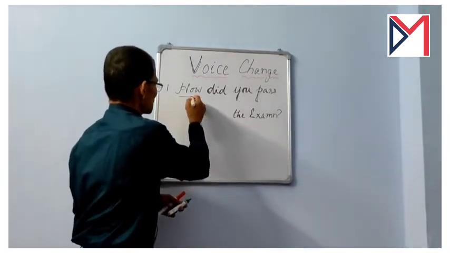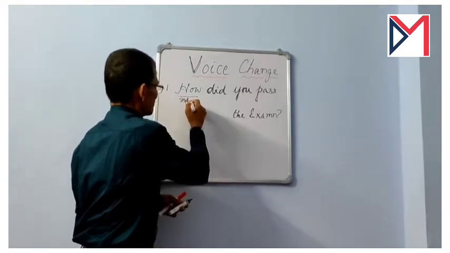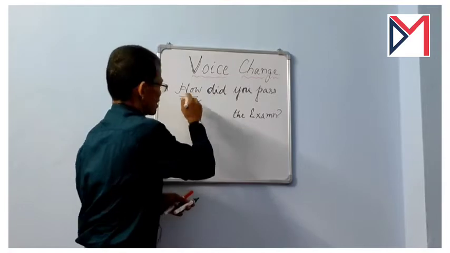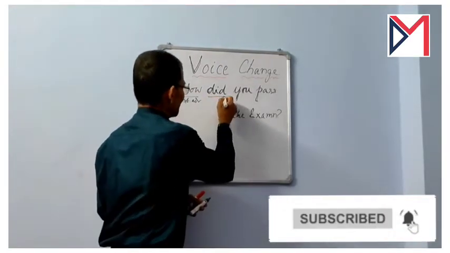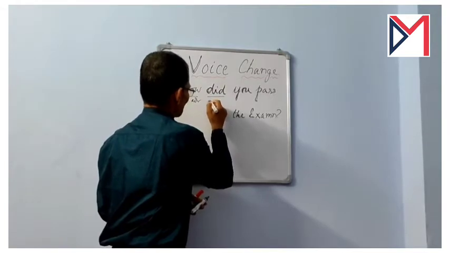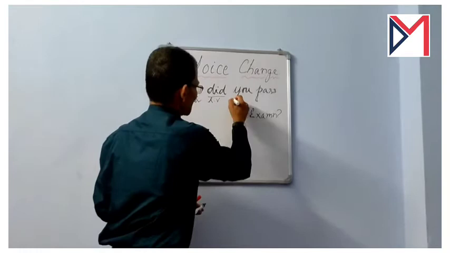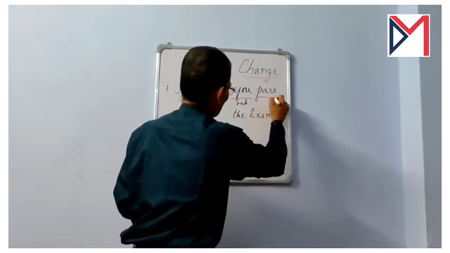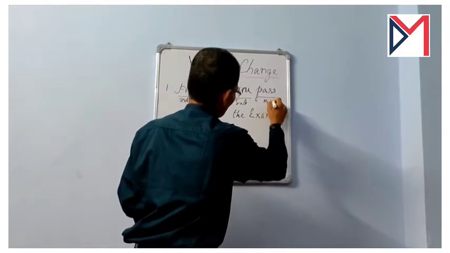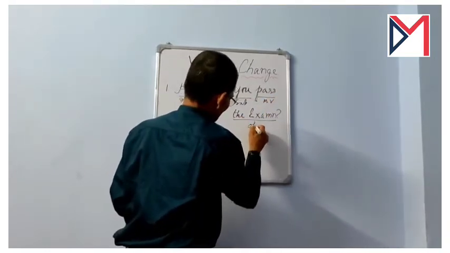Now this is the interrogative adverb. How is the interrogative adverb, did is the helping verb, past simple, you is the subject, pass is the main verb, and the examination is the object.